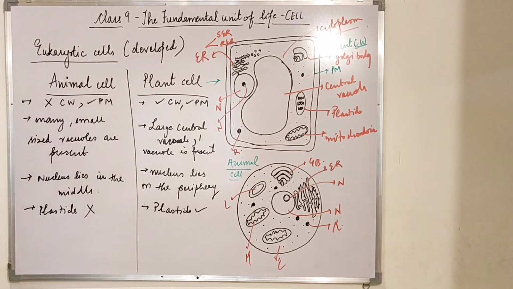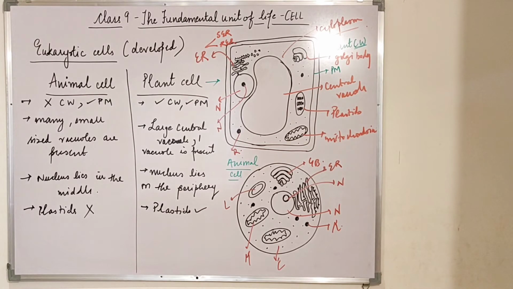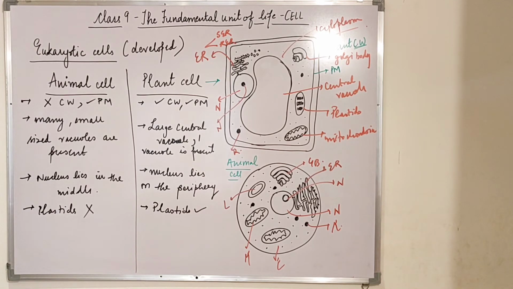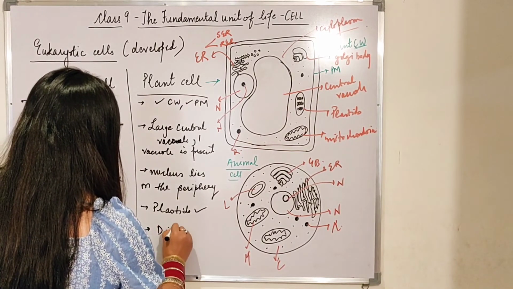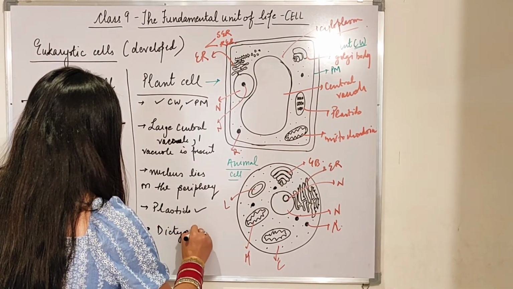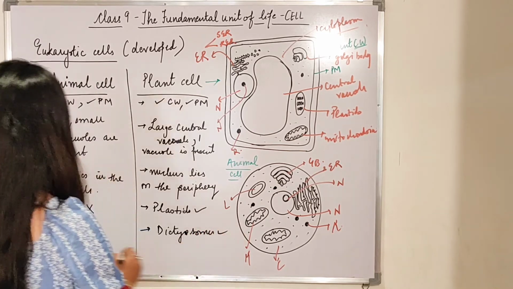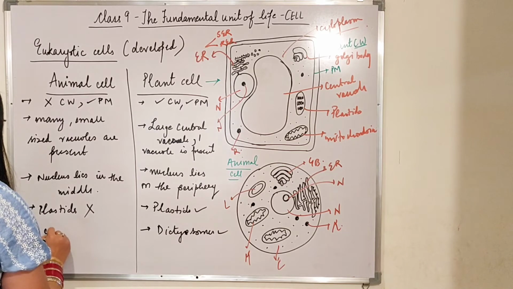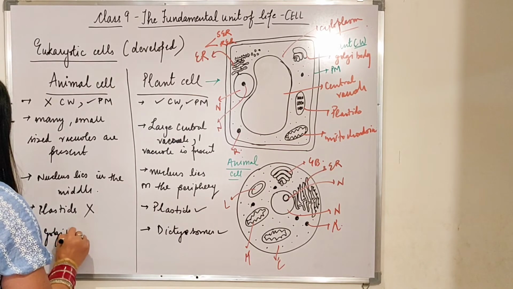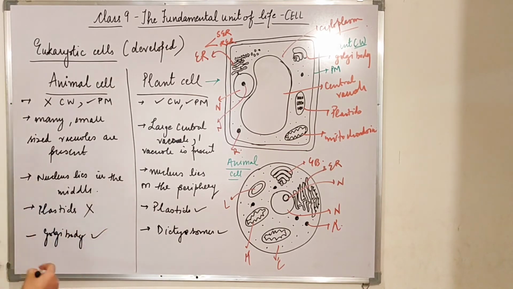So the first four points, I hope all of you know now, are very, very important. The last point: in the plant cell, dictyosomes are present, and the Golgi body or Golgi apparatus is very well developed.